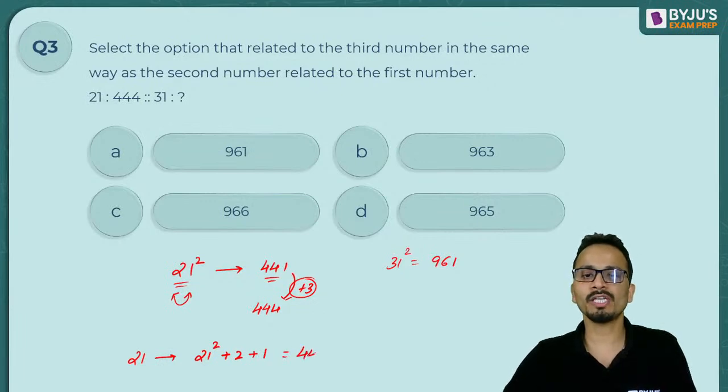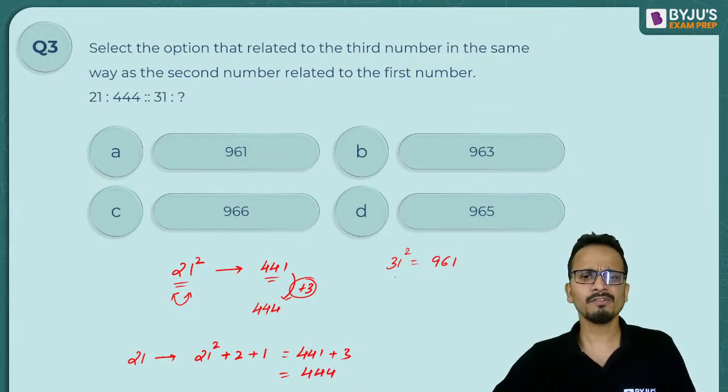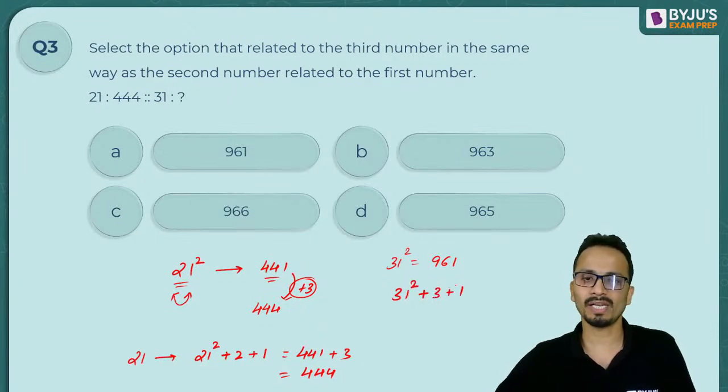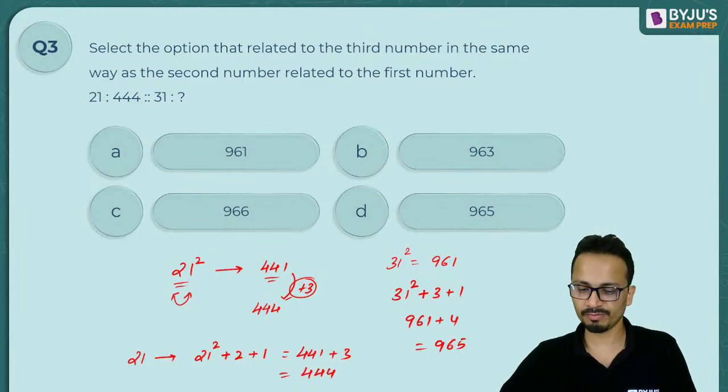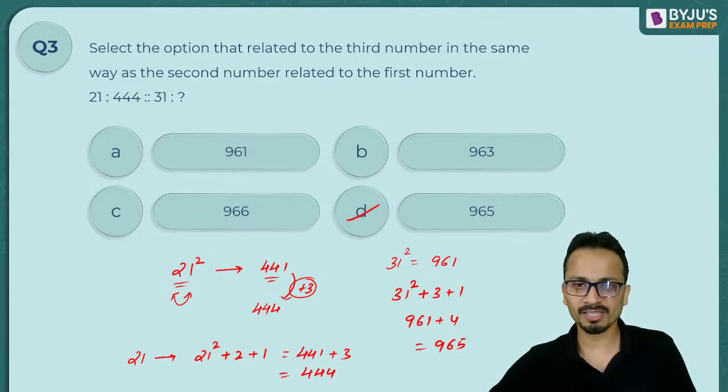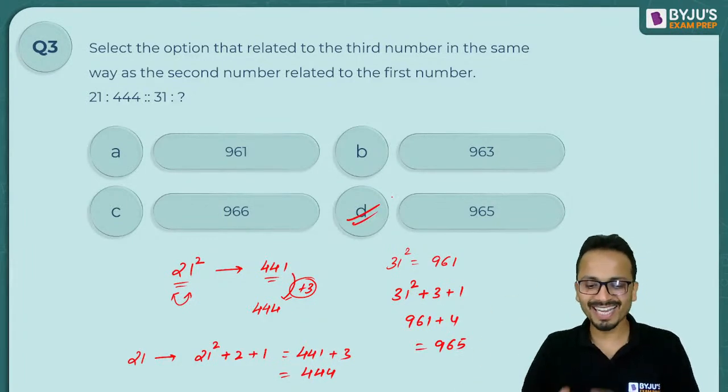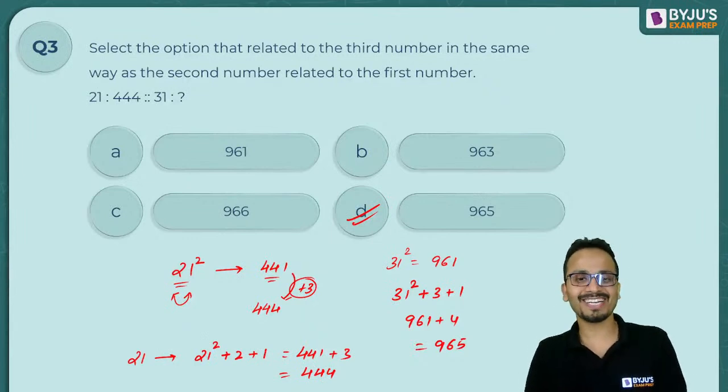So 441 plus 3 and that is 444. Similarly, for 31, the code will be 31 square plus 3 plus 1. That is 961 plus 4 and the correct answer will be 965. So here the correct answer will be option D, and yes, most of you have given a correct logic.